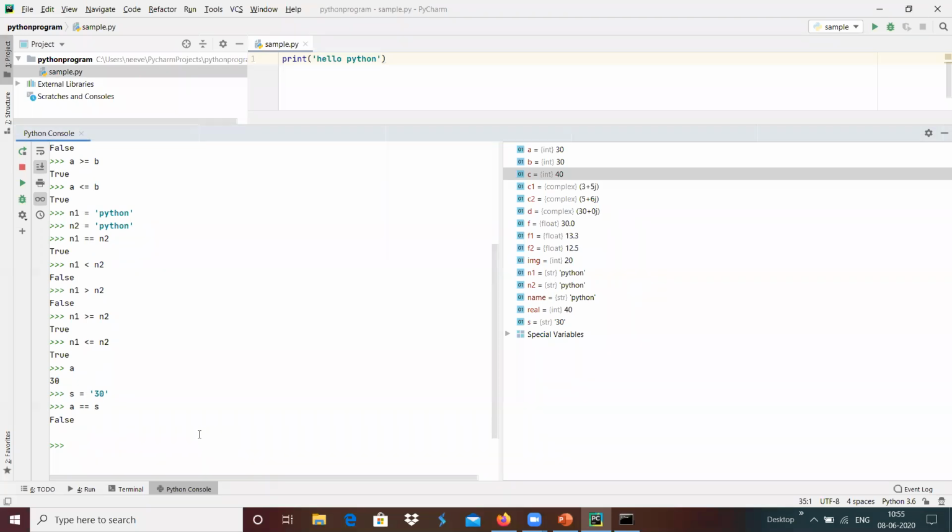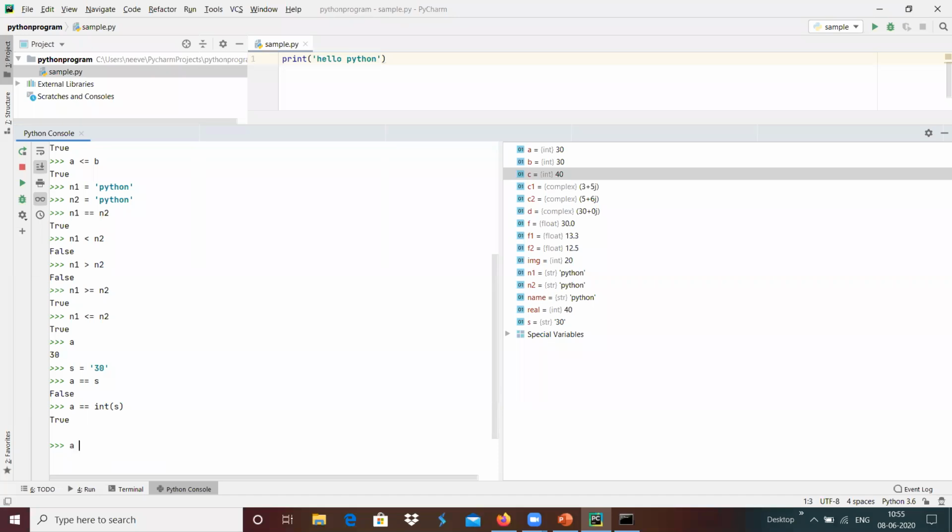And in a similar way, suppose we wanted to do the comparison in terms of its value, maybe we can do a equals equals integer of s, then we will be getting a true. If we wanted to validate whether the string is equal to that particular integer variable, we need to convert it into an integer and check. Either we can convert into an integer or we can convert into a floating point as well.